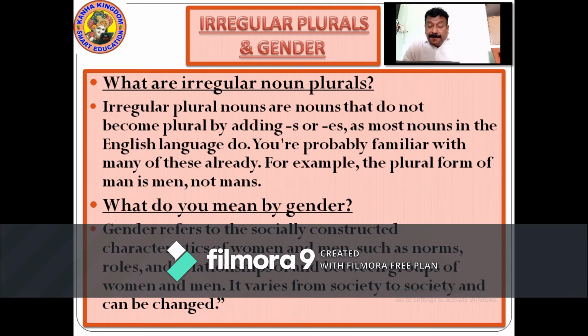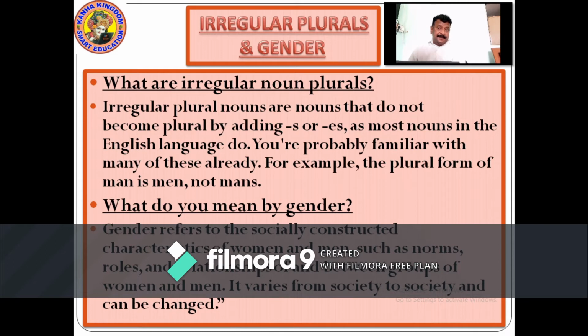You are probably familiar with many of these already. For example, plural form of man is men, not mans. Right. So the irregular plural nouns are the nouns that do not become plural by adding s or es.